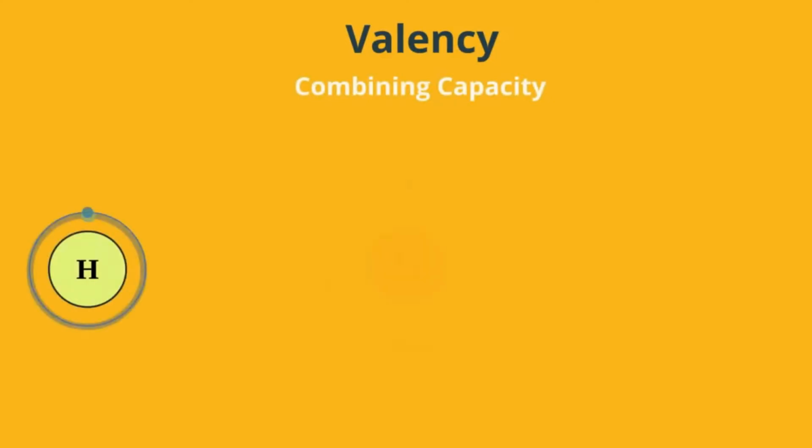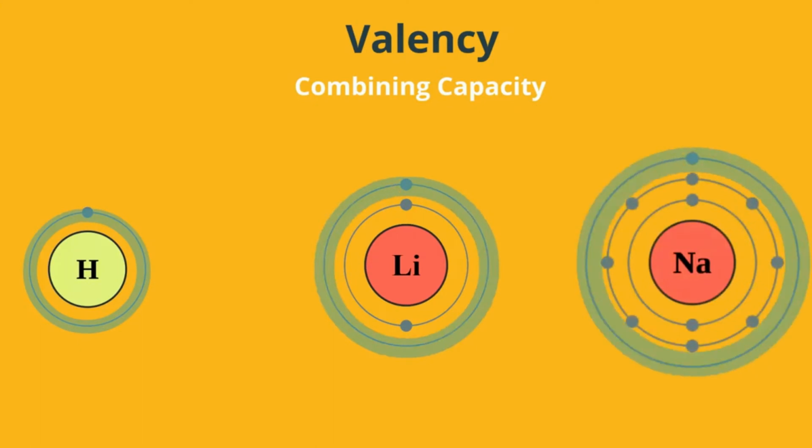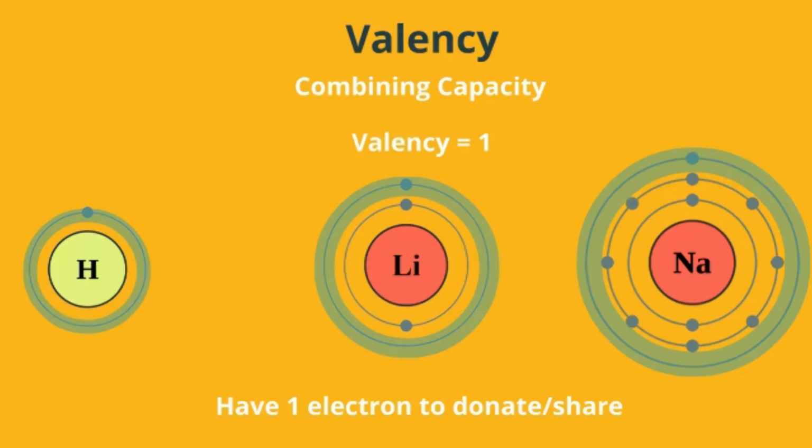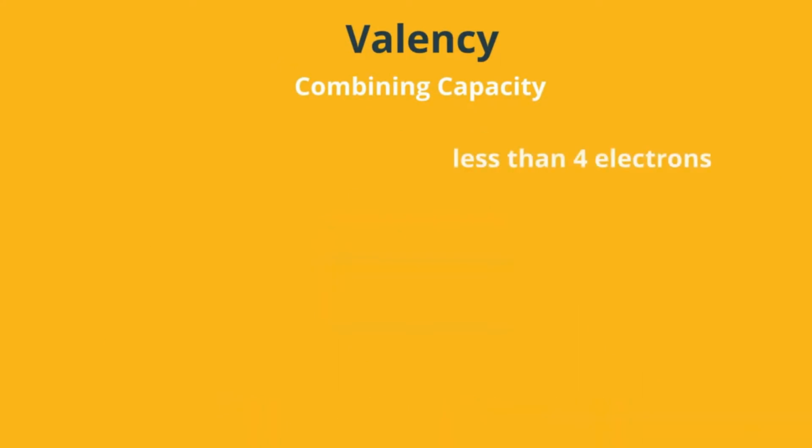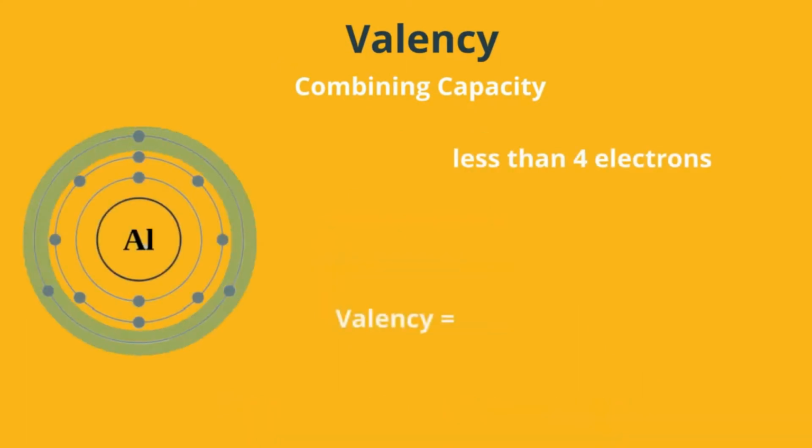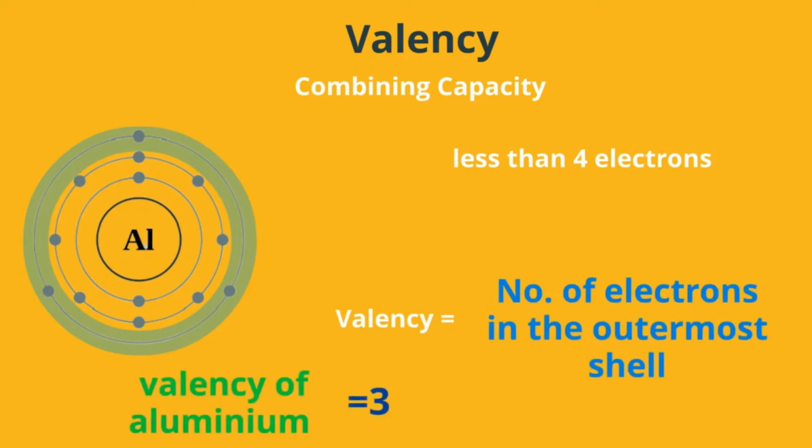The combining capacity of the atom to form molecules, either with the same or different elements, is called valency. For example, elements like hydrogen, lithium and sodium contain 1 electron in the outermost shell. Therefore, they can lose 1 electron, so their valency is 1. If an atom contains less than 4 electrons in its outermost shell, the valency of the atom is equal to the number of electrons present in the valence shell.